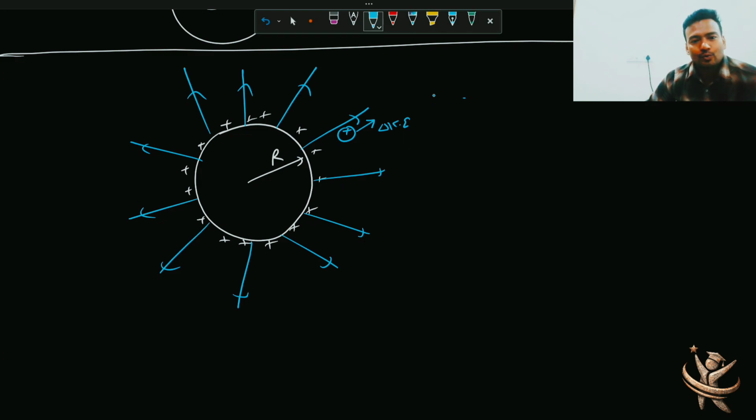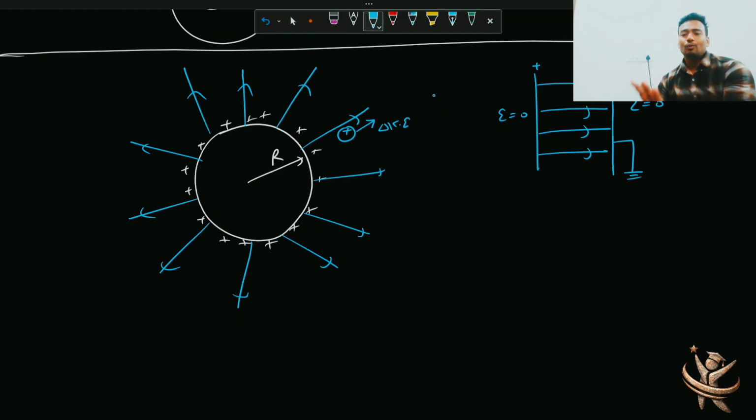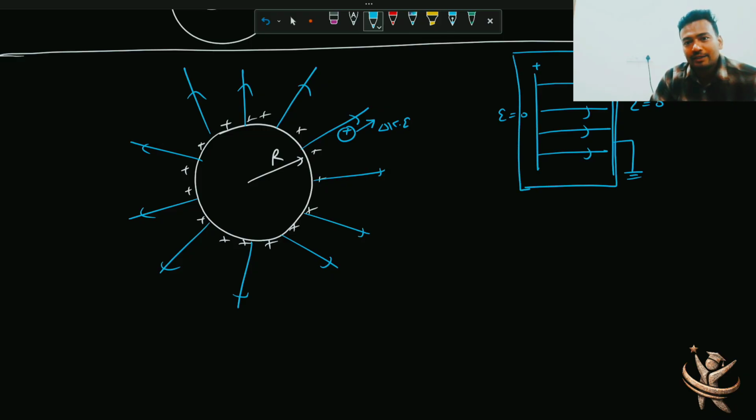So if there is any way to confine this electric field का energy and then later we can use it as per our requirement, that is the whole idea of capacitor. अभी आप आगे पढ़ोगे यहाँ पे. So you have, जैसे example के लिए, two metallic plates, एक positive charge एक negative charge, and let's suppose this is grounded, and then you have electric field lines between them. बेटा ground कर दिया, that is the reason कि यहाँ पे और यहाँ पे electric field lines will be zero. So you have energy confined only between these two plates, and this is a more reliable situation. मेरे पास एक system है and I have confined electric field lines, those energy bits inside this system. I can use it later.